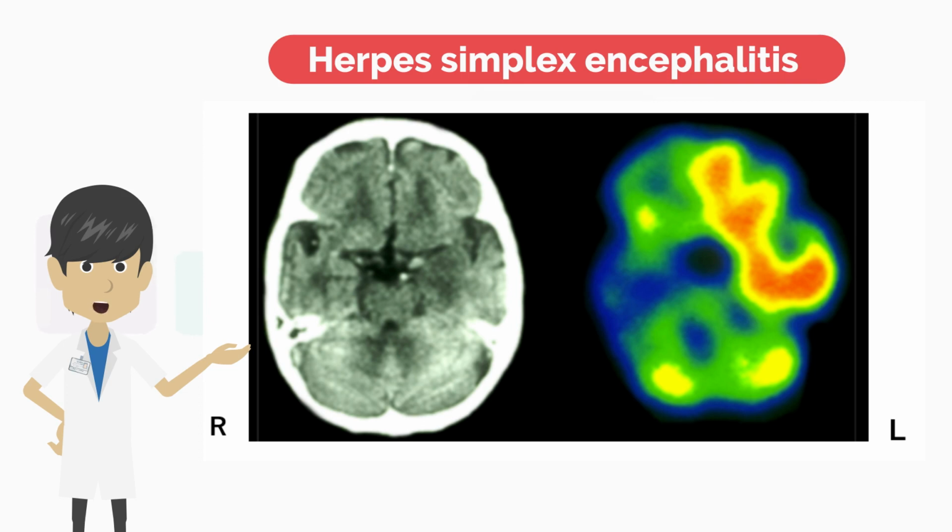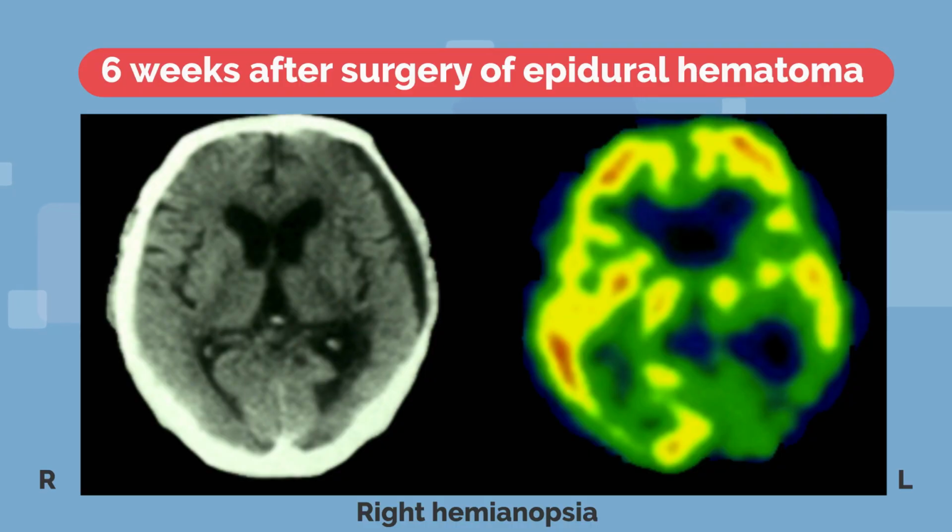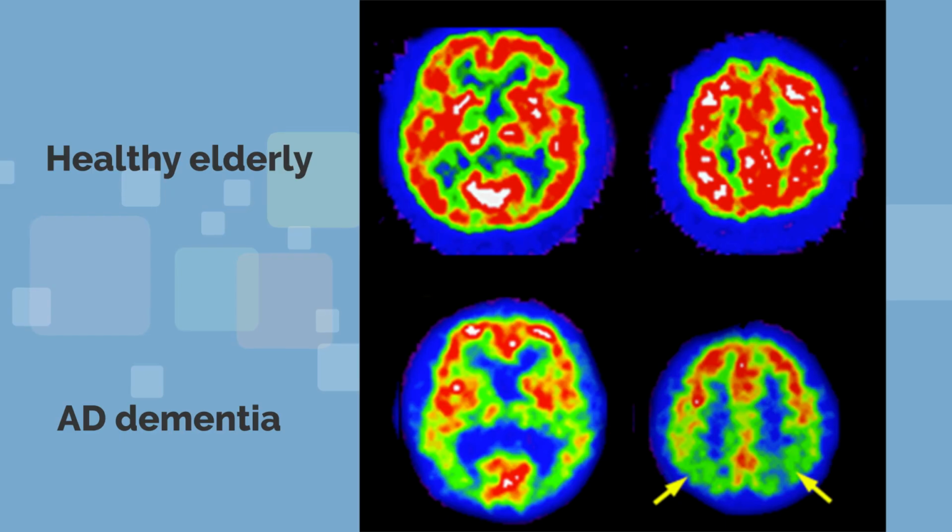Increased perfusion in the left medial temporal lobe in the acute phase of herpes encephalitis. This is a case of right hemianopsia after epidural hematoma surgery. There is extensive hypoperfusion in the left occipital lobe. This is a case of healthy elderly and Alzheimer's disease dementia. In Alzheimer's disease, there is decreased perfusion in the bilateral parietotemporal cortex.